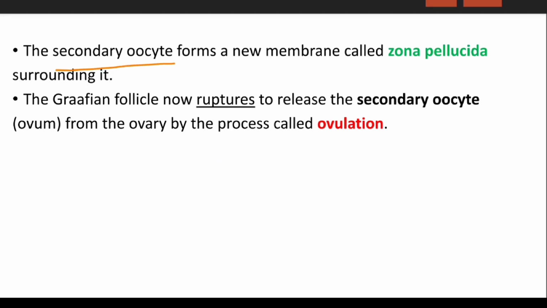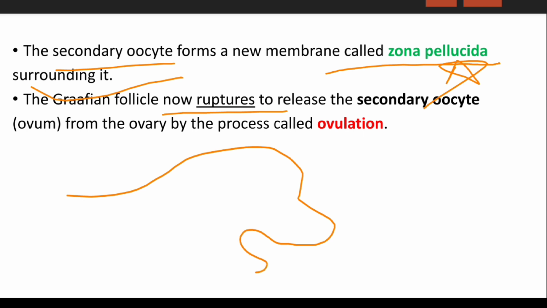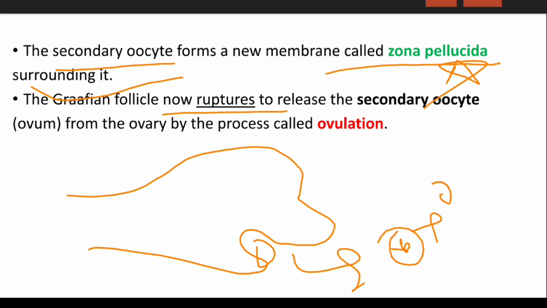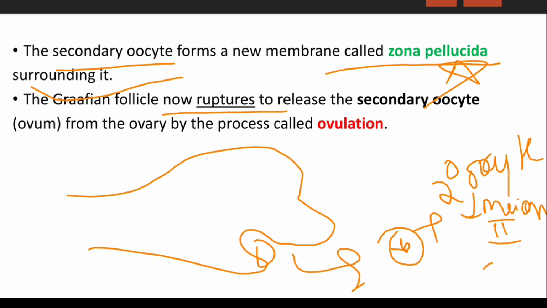The secondary oocyte forms a new membrane called the zona pellucida surrounding it. Very important: the Graafian follicle will now rupture and release the secondary oocyte. So what is released is basically a secondary oocyte. We have already discussed that if fertilization occurs, it will undergo meiosis 2, which is called equational division, and it will produce an ovum and a second polar body.